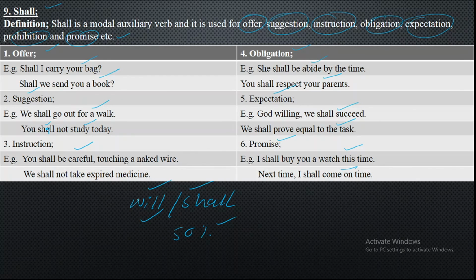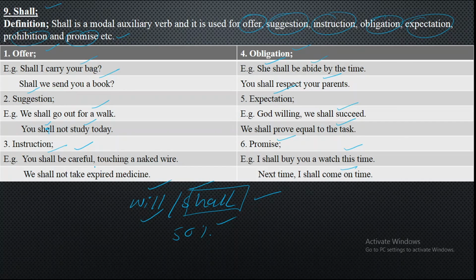As a helping verb, shall can also be used, but in today's time in tenses we don't use it. Even with we and I we use will. But as a modal auxiliary verb, even with he, she, you can also use shall, like I have used she shall. In the same way, I've written that you shall, etc.